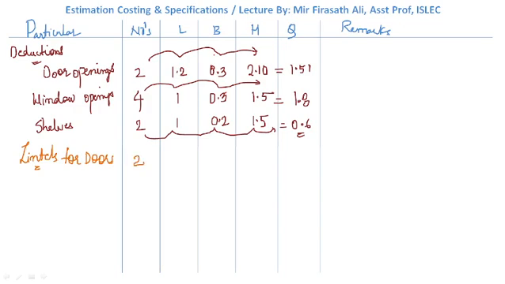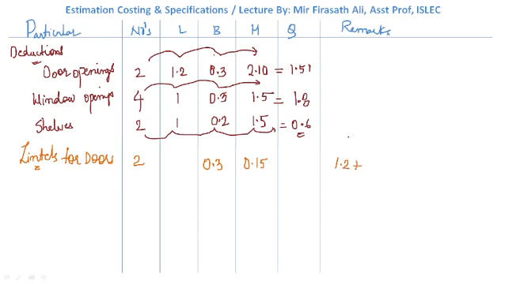Quantity, how many doors? 2 doors. Okay. So, what will be the length? Everything will be the same, just the length will be changing. The breadth will be the thickness of wall 0.3 and the standard height of the lintels is 0.15.